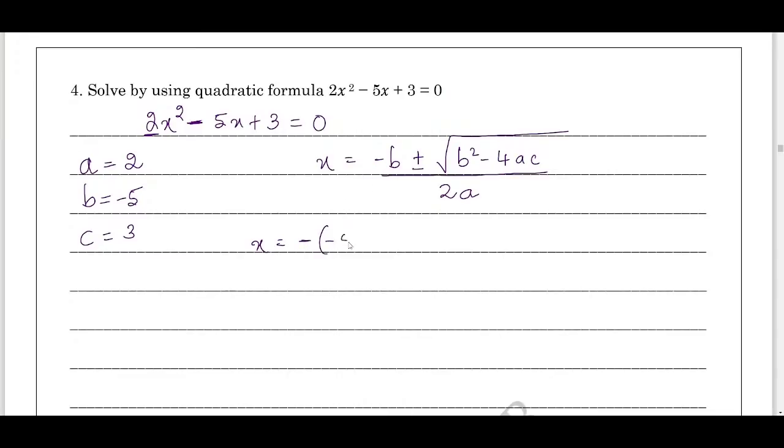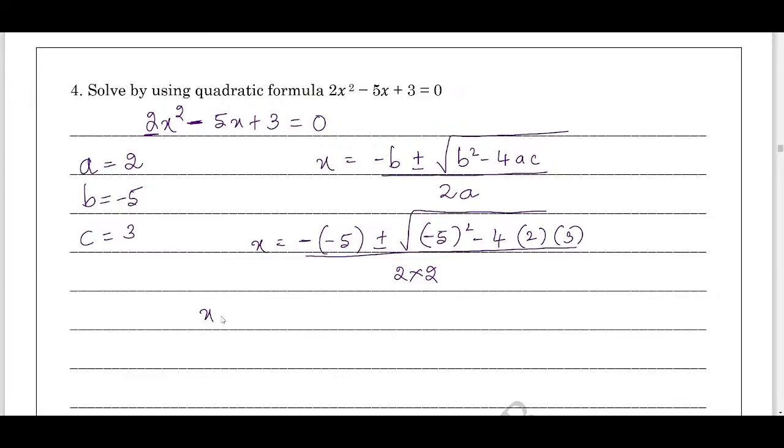Again b value is minus 5 plus or minus square root of b square is what? Minus 5 whole square minus 4 into a is what? 2, c is 3 whole divided by 2 into a is what? 2. Students, do repeat the formula and try to write at least 10 times and learn this quadratic formula. Definite question for your exam.